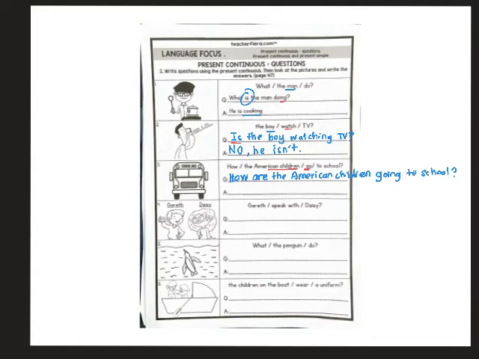So, how are the American children going to school? By bus. Or you can write they go to school by bus.